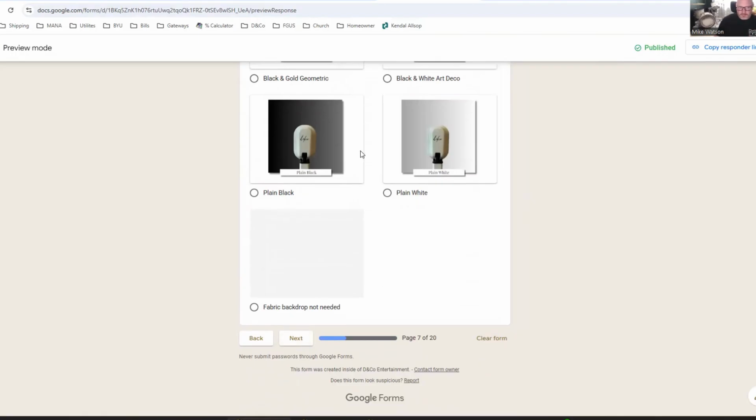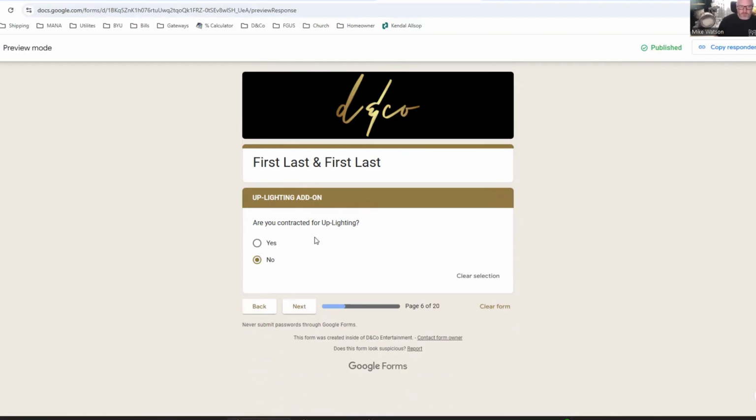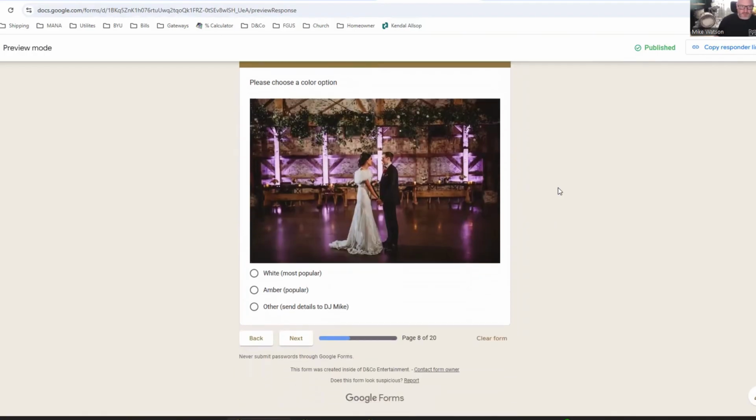But if they select their choices and then they hit next, or if they had said no, they're not getting a photo booth at all, it goes to that next question. What about uplighting? So if they say yes, then it prompts them to choose some uplighting colors. Same thing, I'm not going to list out a million different colors for them to choose from. I just list the most popular, which is white and amber. And if they want to do something else, they can tell me.